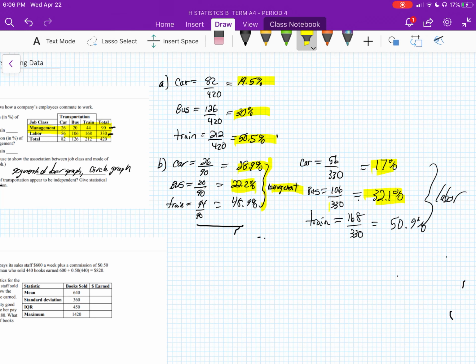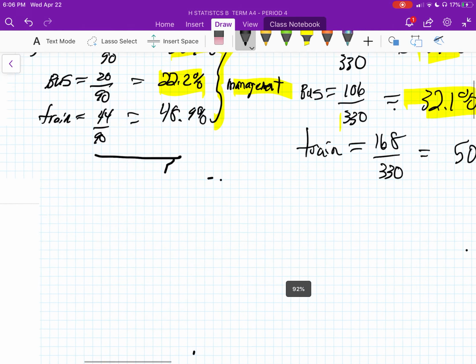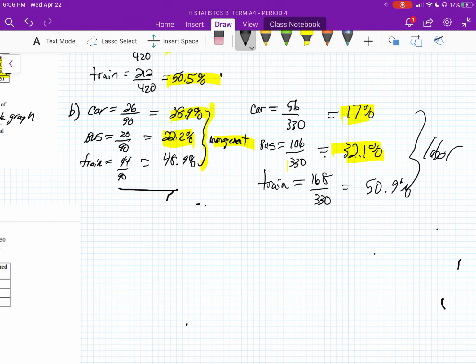So for part D, we would say no, they're not independent, they're dependent.